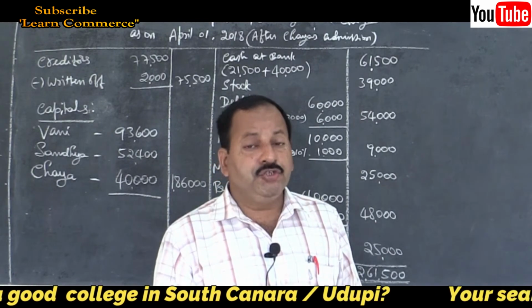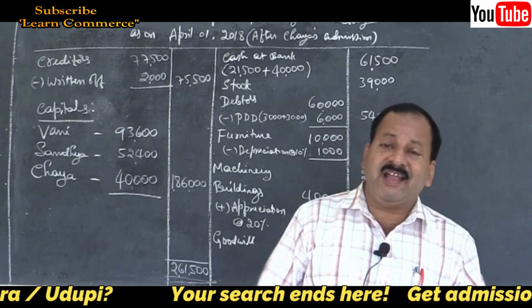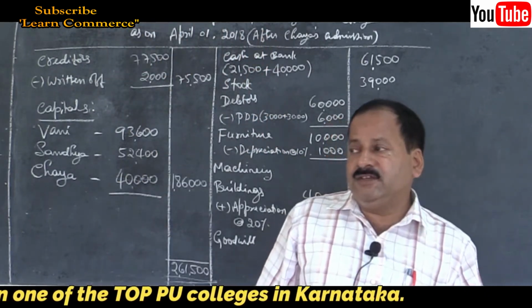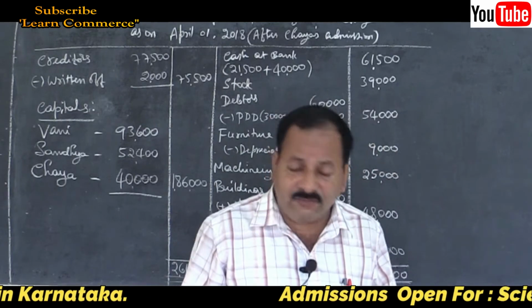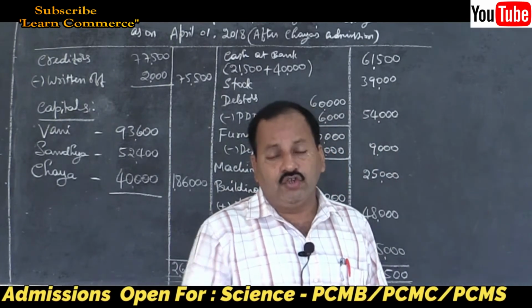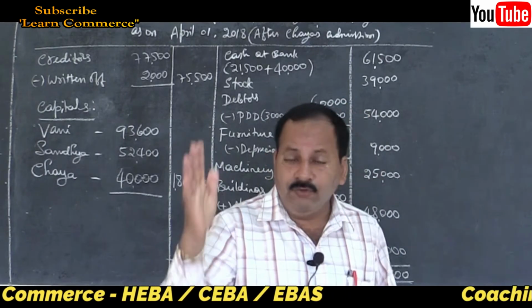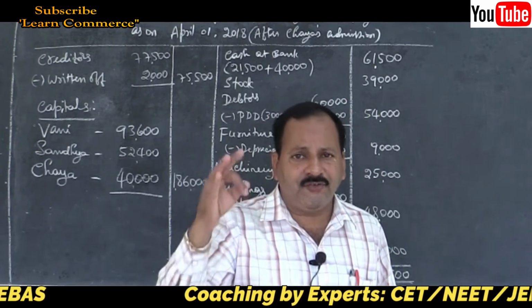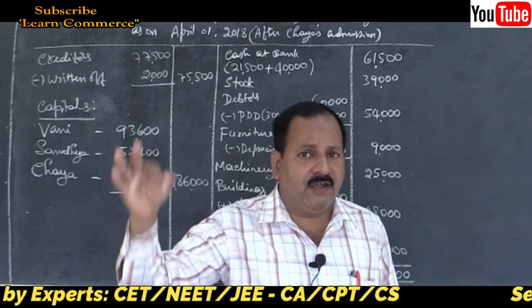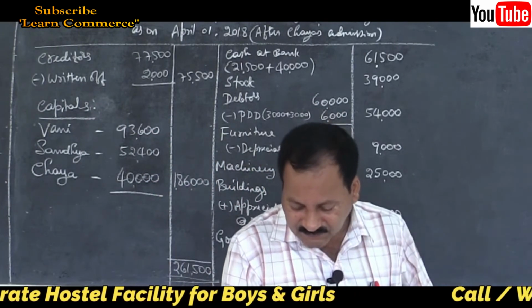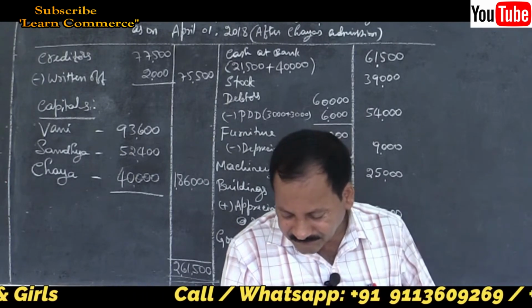What is the difference? 2,200. That is the additional provision we have to create. So when we create additional provision, that should be debited to revaluation account, and in the new balance sheet we have to deduct straight away 10%, that is 3,200. Then we will get the net debtors. That is what we have to do here.